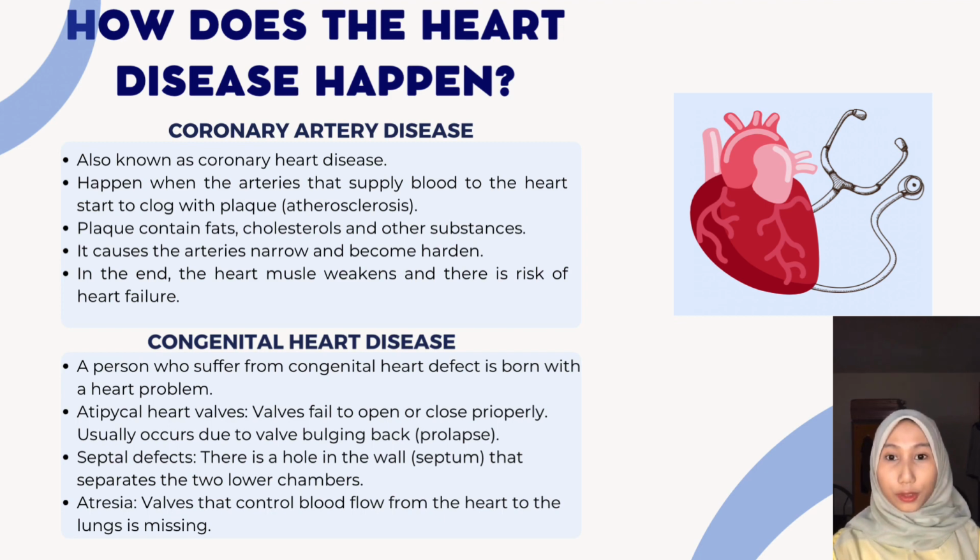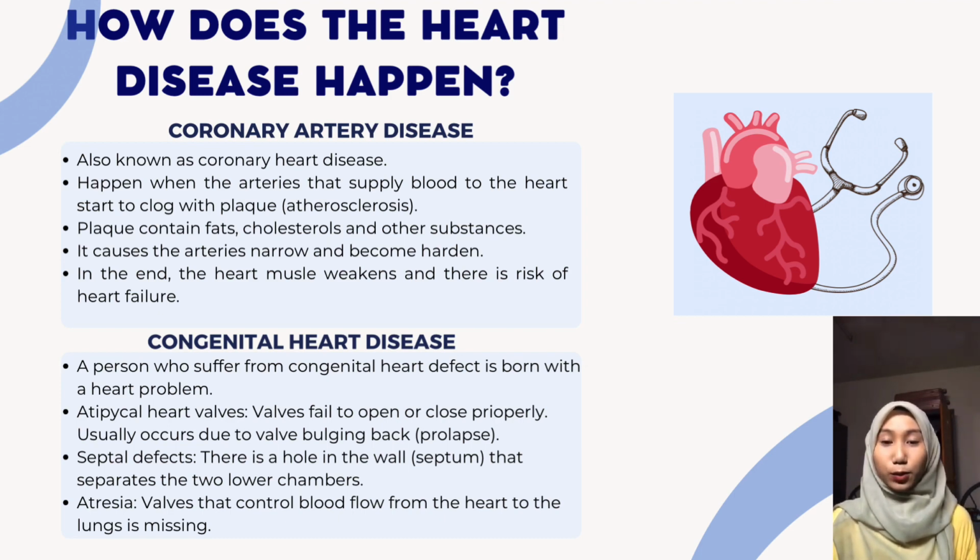I want to talk about how heart disease happens. Heart disease refers to any problem related to the heart such as coronary artery disease, heart failure, and arrhythmia. There are some different types of heart disease. They may affect the heart and blood vessels in different ways.